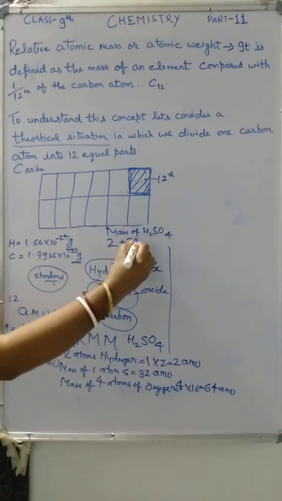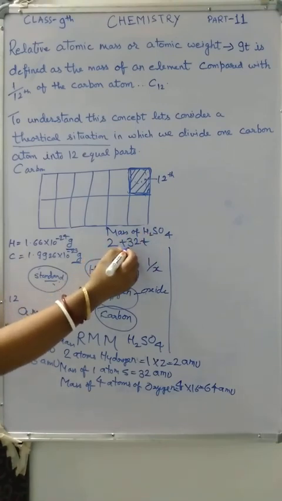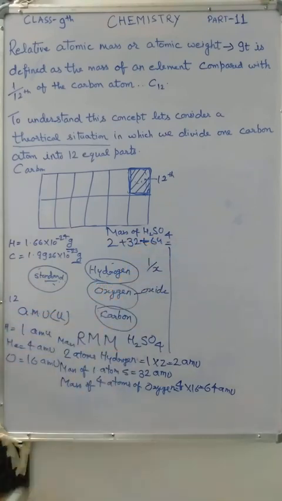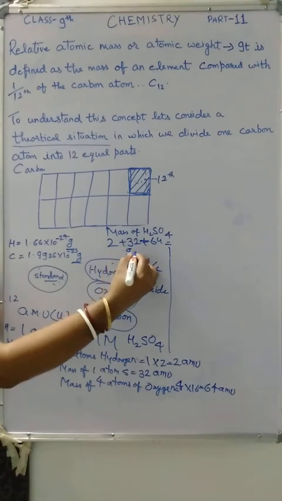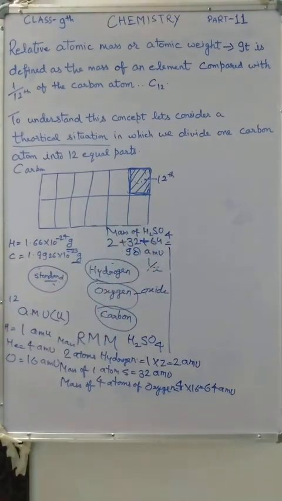Hydrogen was 2, sulfur 32, and oxygen 64. So your relative molecular mass will be 98 AMU. So this is the meaning of relative molecular mass.